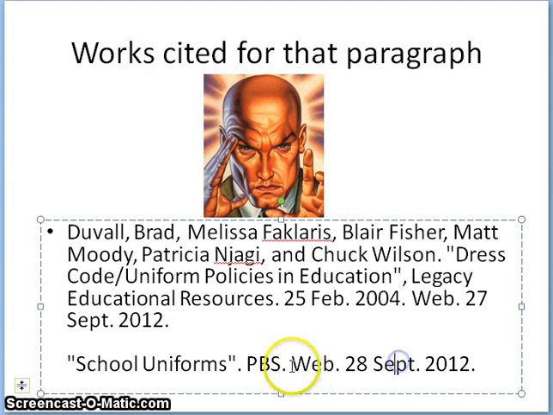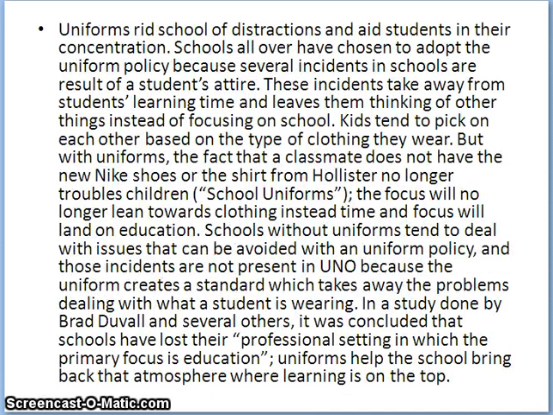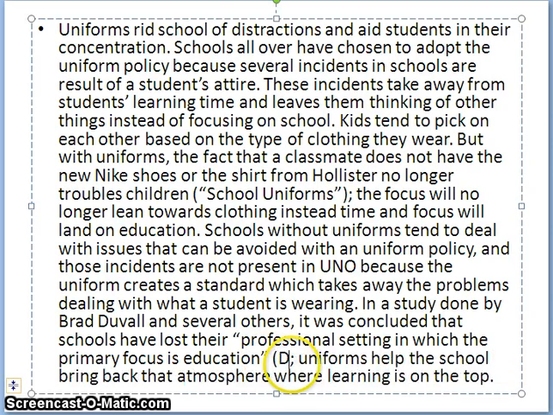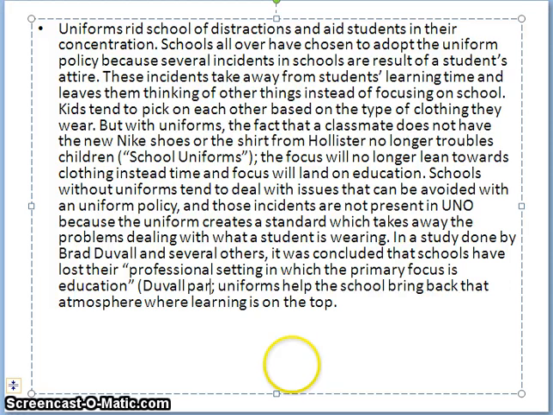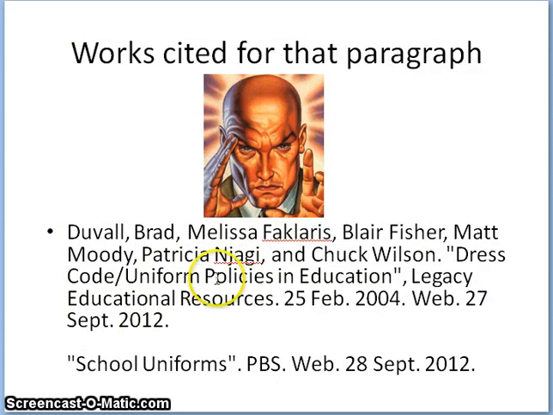Now you'll notice that if this is PBS, then this is a video. It does not have any paragraphs. So we're just going to leave it like that. Now this other quote down here, this is from Duval. So I'm going to do that, and I'm just going to put paragraph 5. And then we have given credit to our sources. And once again, they match our Works Cited entries completely.